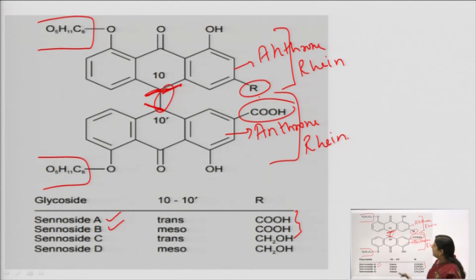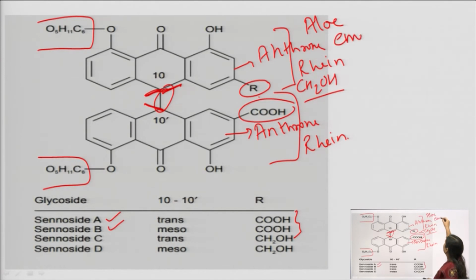And then we come to sennoside C and D. In sennoside C and D, this R is replaced by CH2OH. Now, when it becomes CH2OH, then we will call it aloe-emodin. What will we call it? Aloe-emodin.